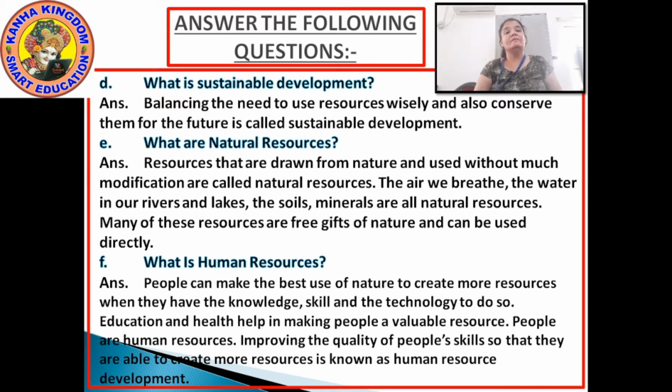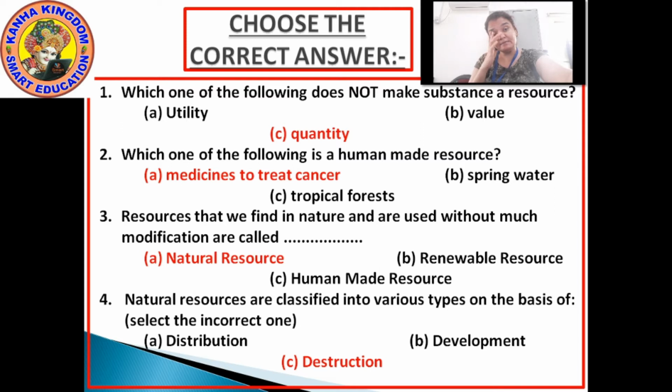Fine. Now moving to our next, that is choose the correct answer. In choose the correct answer, our first question is, which one of the following does not make a substance a resource? There are three options: utility, value and quantity. So what is the answer? The answer is C, quantity.